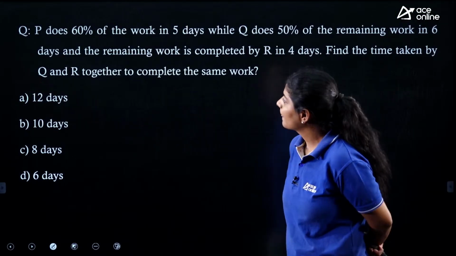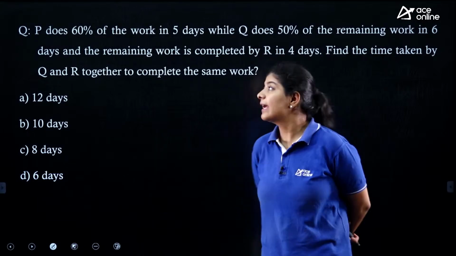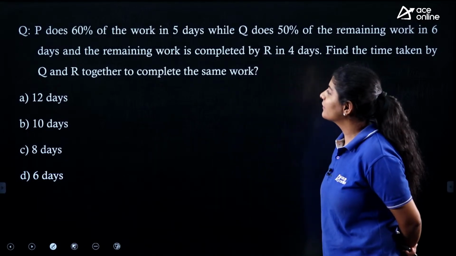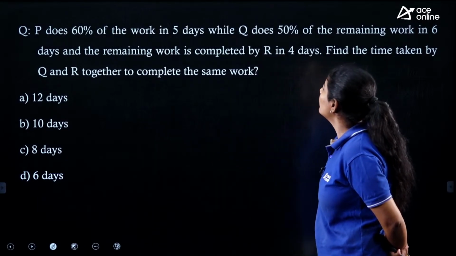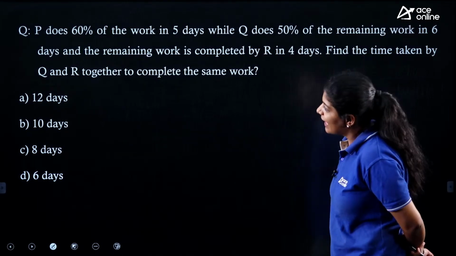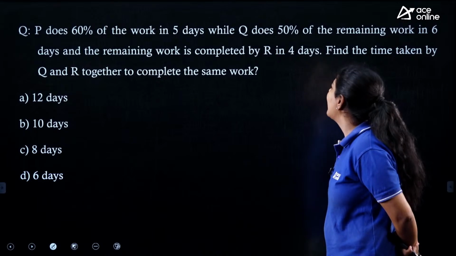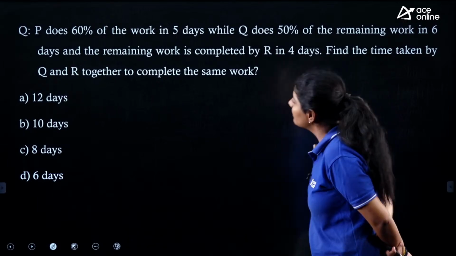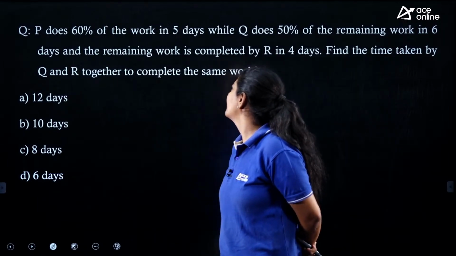Next. The next question says that P does 60% of the work in 5 days while Q does 50% of the remaining work in 6 days, and the remaining work is completed by R in 4 days. Find the time taken by Q and R together to complete the same work.